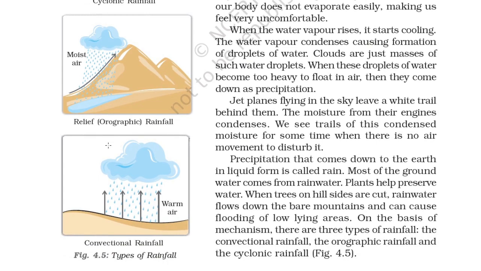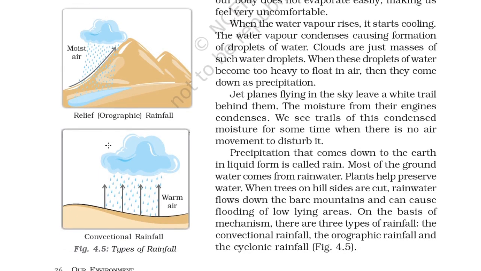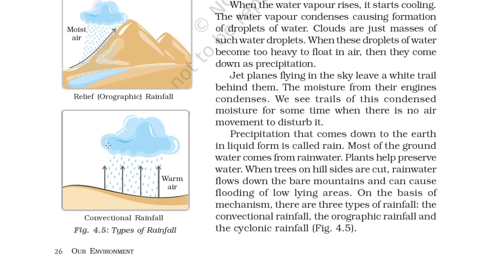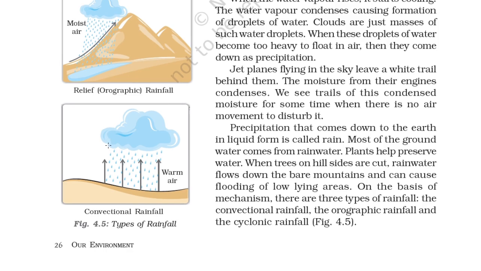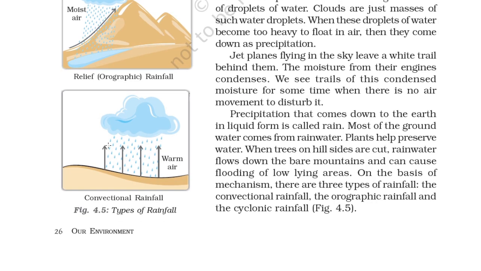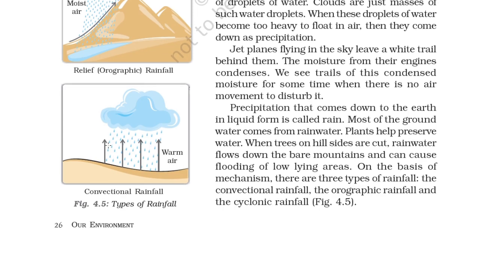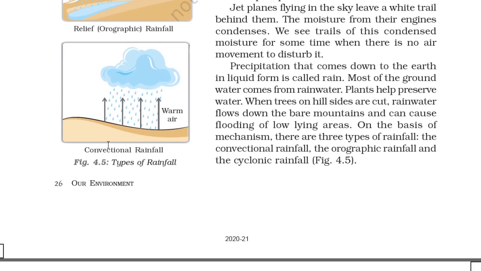Precipitation that comes down to the earth in liquid form is called rain. Most of the groundwater comes from rainwater. Plants help preserve water. When trees on a hillside are cut, rainwater flows down the bare mountain and can cause flooding of low-lying areas. On the basis of mechanism, there are three types of rainfall: the convectional rain, the orographic rainfall, and the cyclonic rainfall. You can see it in figure 4.5.